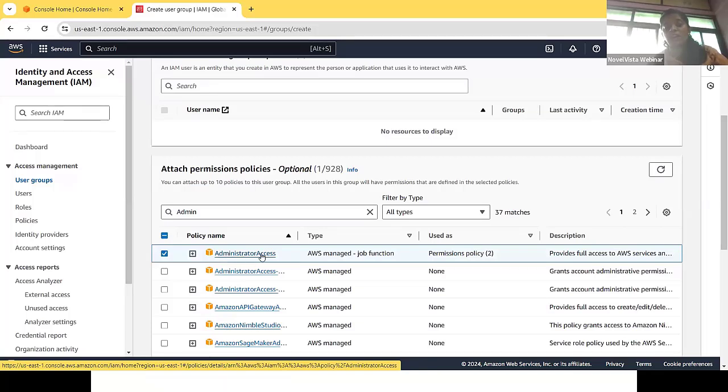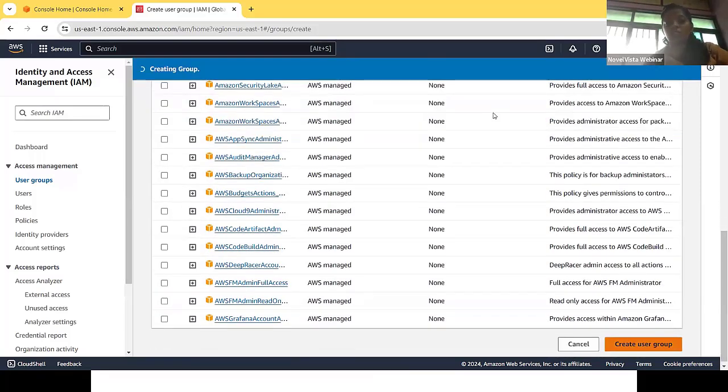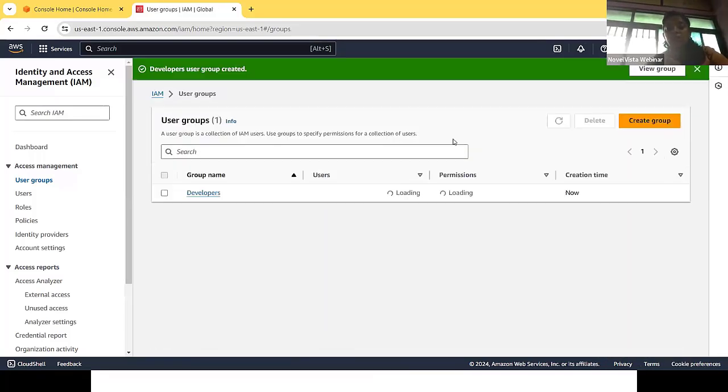Administrator access means they can access all the AWS services within AWS. If I provide this to the developers, they are able to access and work with all the services inside AWS. So that is done.